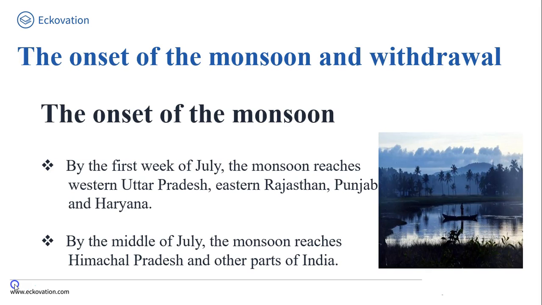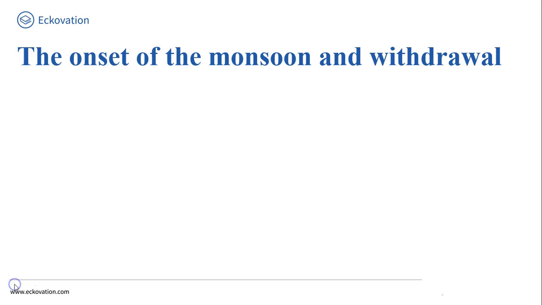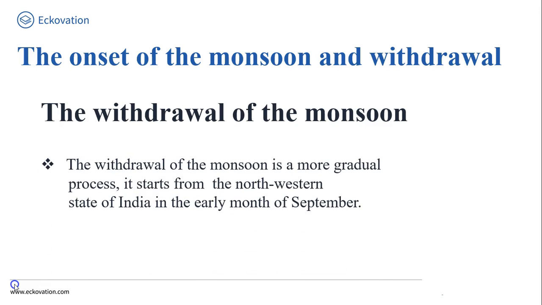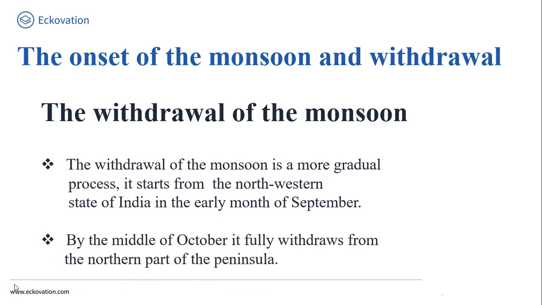Now, let's move ahead. And friends, now we will discuss the withdrawal of the monsoon. Friends, withdrawal or retreat of the monsoon is a more gradual process. The withdrawal of the monsoon starts from the northwestern states of India in the early month of September, and by the middle of October it is fully withdrawn from the northern part of the peninsula.